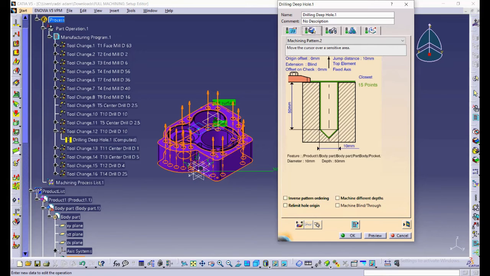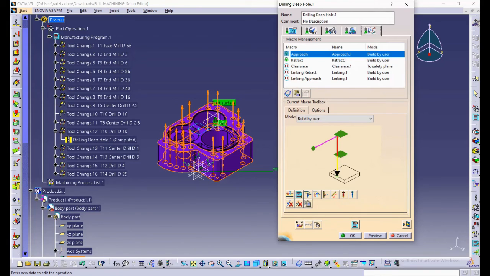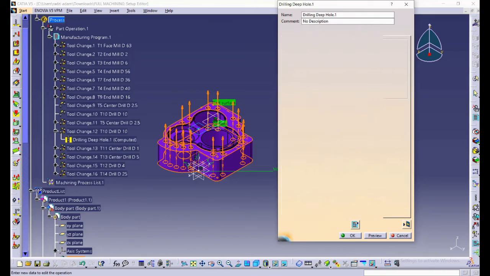Change the jump distance to 10 mm for safety, to avoid the tool colliding with the product. For macros management and feed rate, just use the default setting because it is already defined.